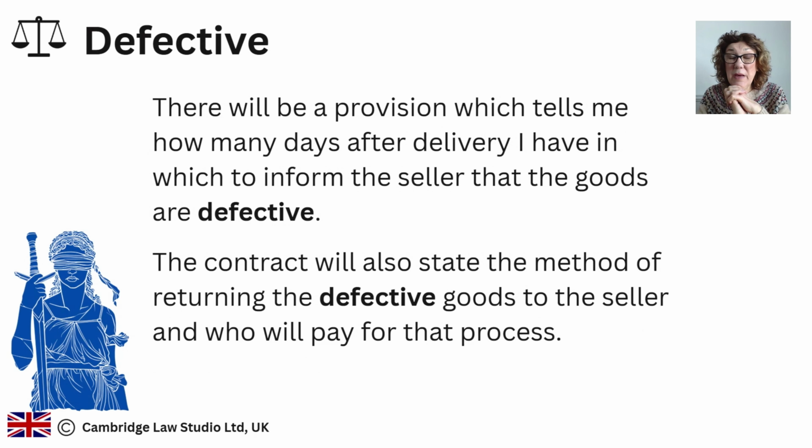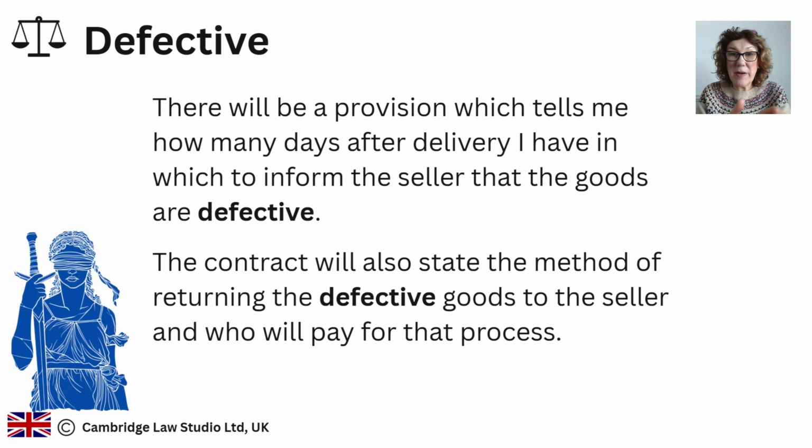Now, there will be a provision which tells me how many days after delivery I have in which to inform the seller that the goods are defective. The contract will also state the precise method of returning the defective goods to the seller and who will pay for that process.